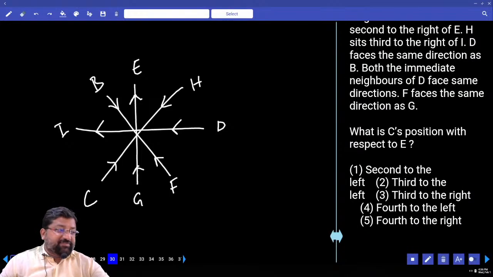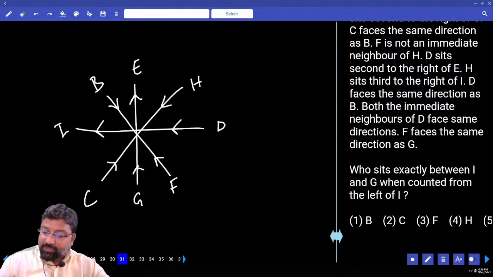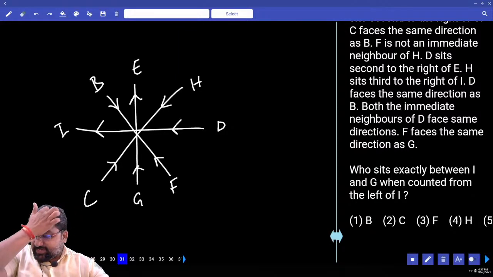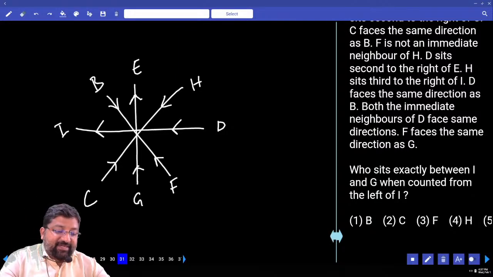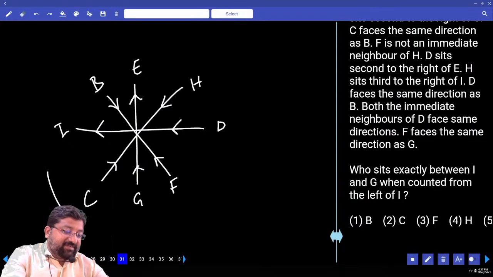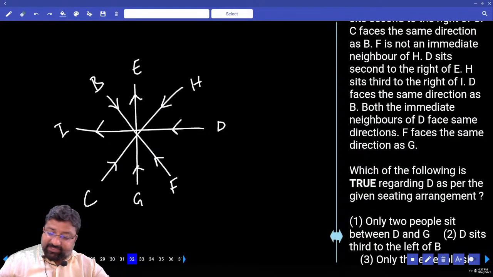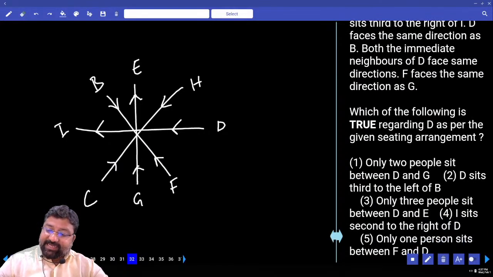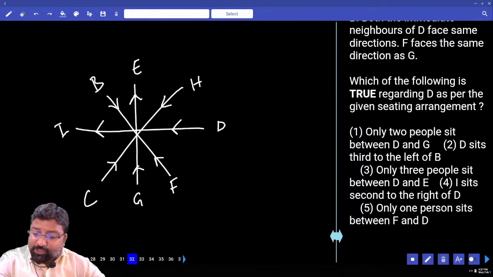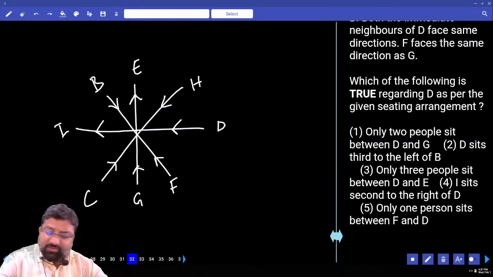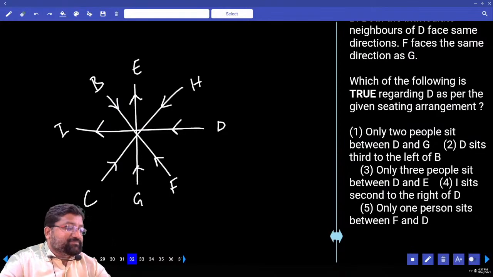What is C's position with respect to E? Shortest is third to the left. Do we have that in the options? Yes. Who sits exactly between I and G when counted from the left of I? What's the answer? C. Which of the following is true regarding D as per the given seating arrangement? Only 2 people sit between D and G. No. D sits third to the left of B. Yes, absolutely yes.